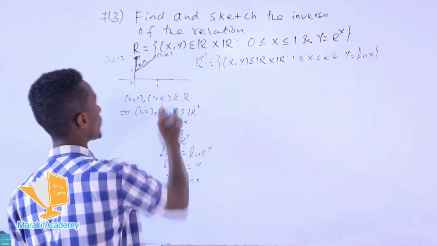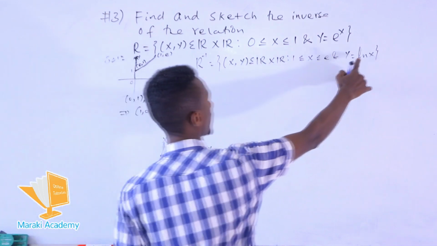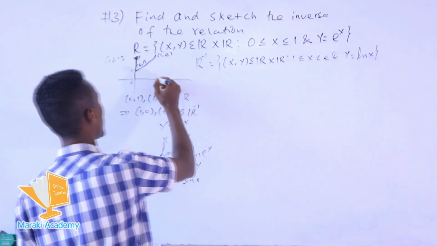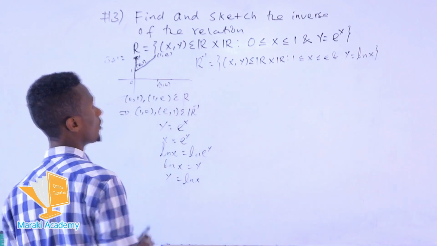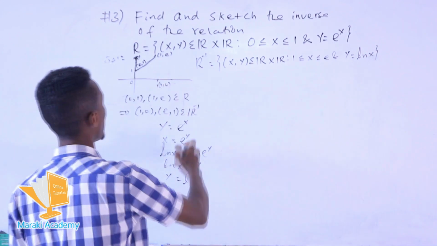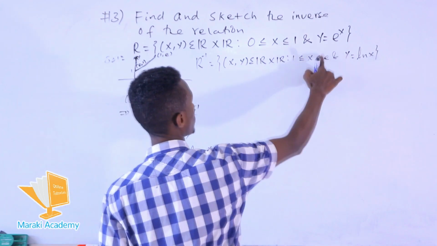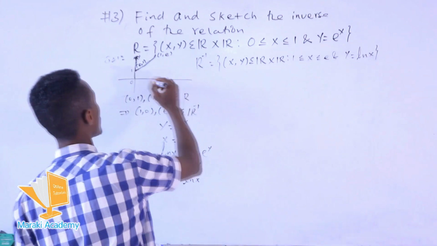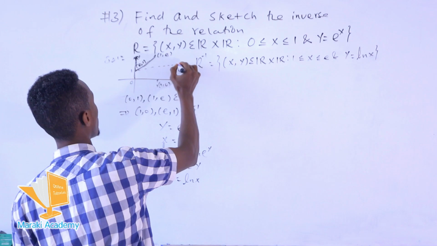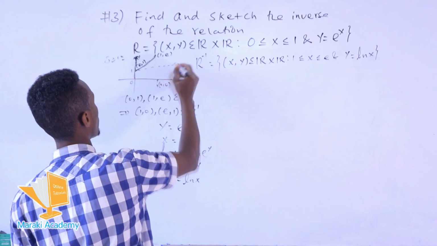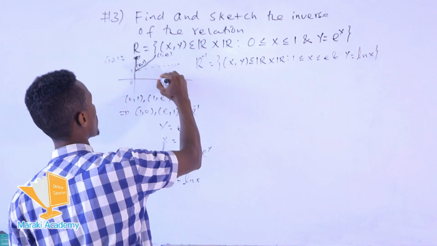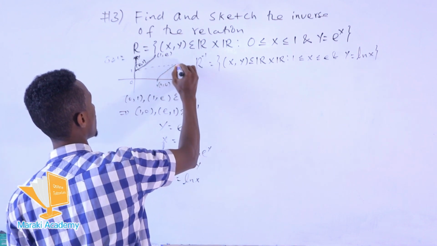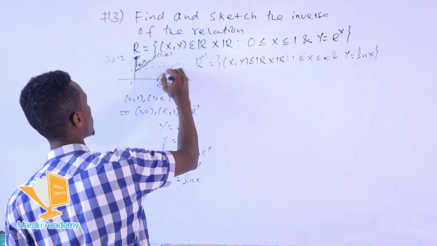When x becomes 1, what is the value of ln 1? That's 0. So at this point we have 1 and 0 if x is 1. If x is e, ln of e becomes 1. Somewhere here the value of y is 1. So the whole collection of these ordered pairs is said to be the graph of the inverse relation.